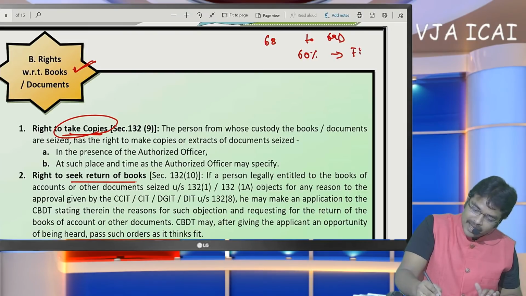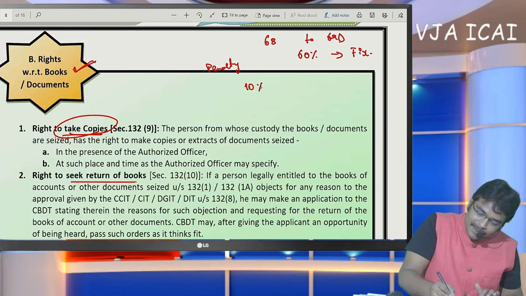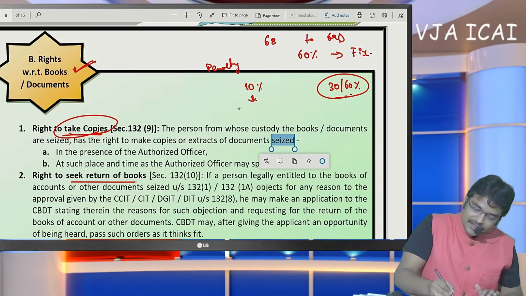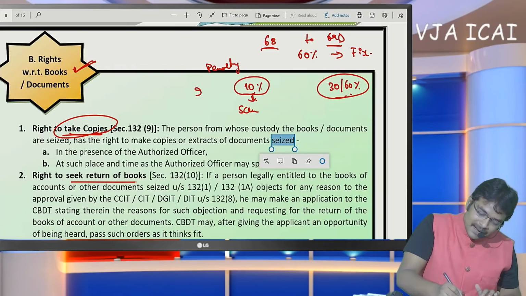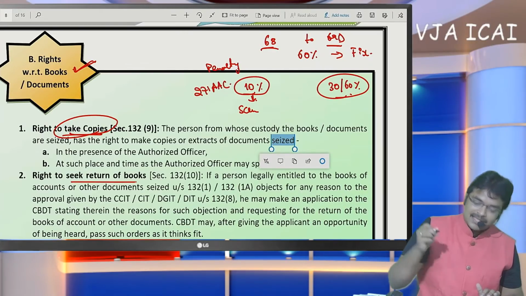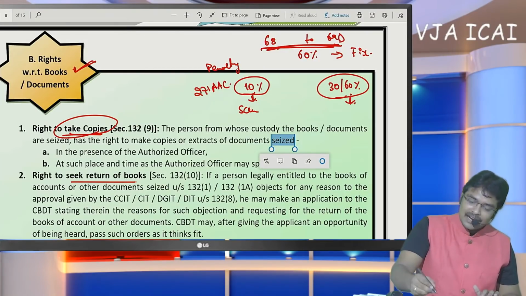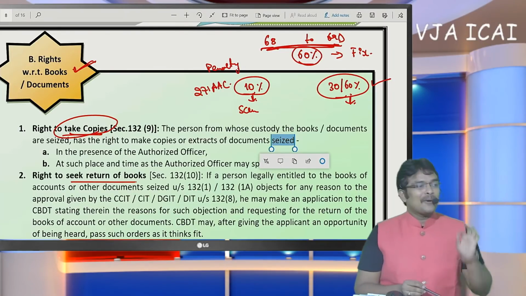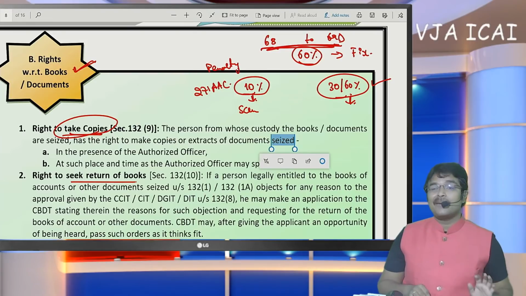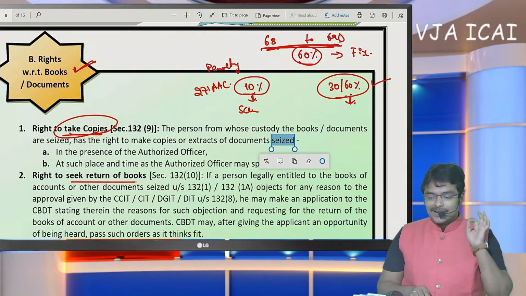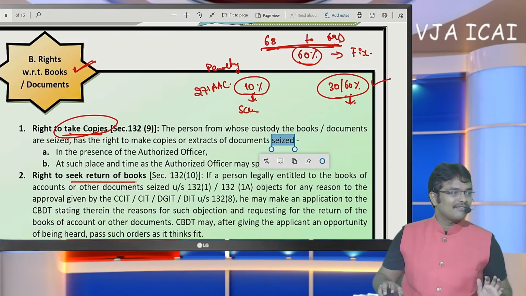Okay. What about penalty? Penalty at the rate 10% or 30 or 60% is the discussion. In the course of scrutiny assessment, if officer uses this section, then 10% penalty under section 271AAC. In the course of search assessment, if these sections were used, then penalty of 30 to 60% shall be levied. Sir, tax amount is fixed. What about penalty? It is different based on the type of the assessment. Here penalty shall differ.